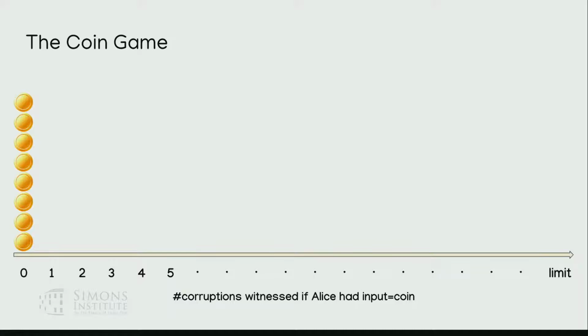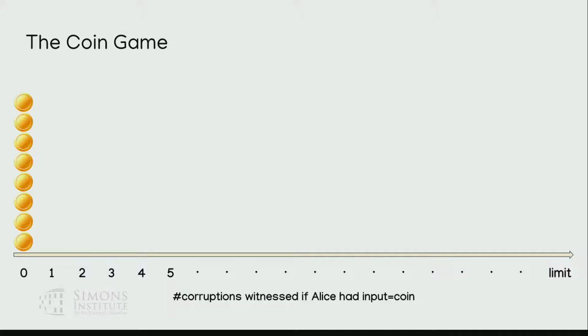So instead, what do you do? Okay, so I want to introduce to you a coin game. So what is a coin game? Well, it's not really a game. It's more just some coins on a number line. But basically, it's going to be a bunch of coins corresponding to each of Alice's possible inputs. At the beginning, they're all going to be on this number line throughout the game. And their position at any given point in time is going to be equal to the number of corruptions witnessed so far if Alice actually had input equal to that coin.